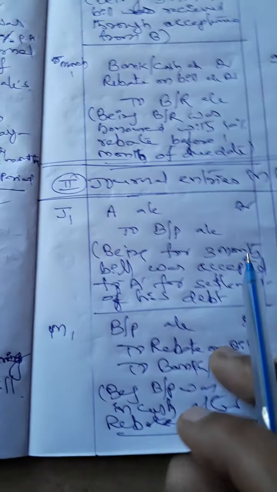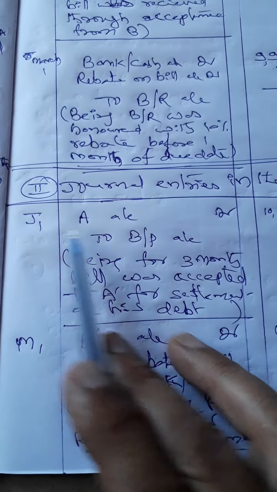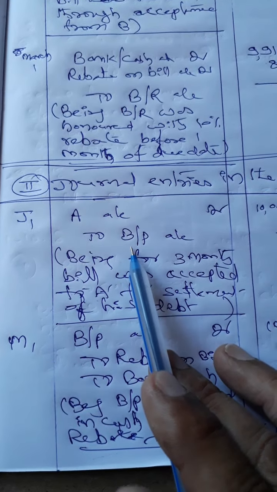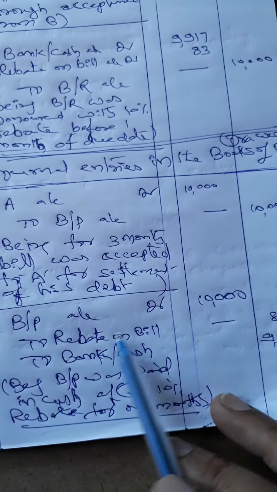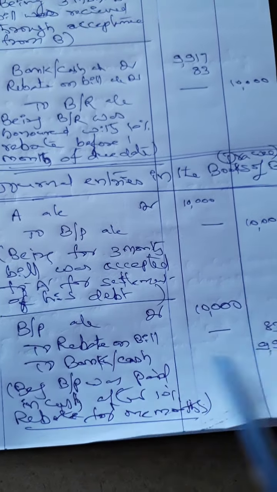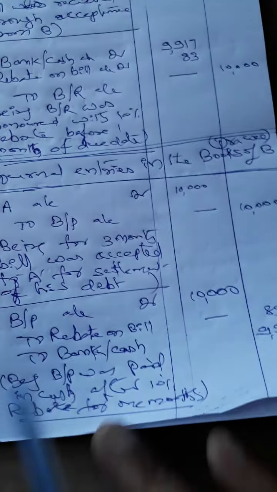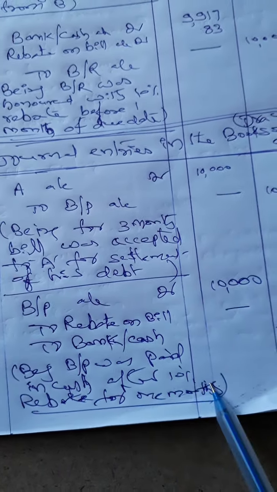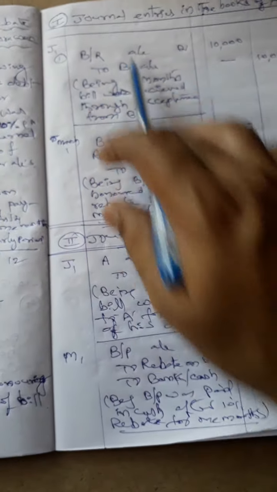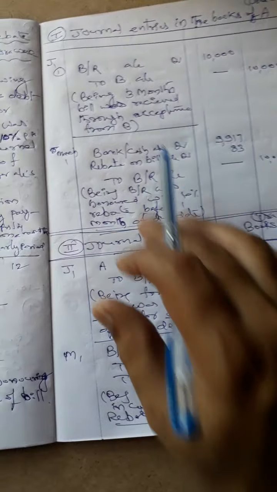Next, one more is there on the first. Now before this due date, before the bill due date, he was paying cash with rebate. Debit the bills payable account, credit the rebate on discount account. Why? Because it is the income. Credit the bank account. Cash was going out. Debit the bills payable, credit the bill rebate on discount, and credit the bank account. Being bill payable was paid in cash after 10% rebate discount. These are the general entries in the books of A and B when a bill is honored with rebate before the due date. Okay.